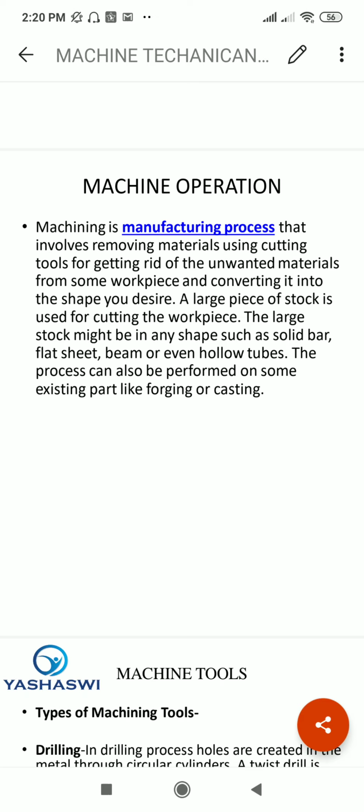The large stock might be in any shape such as solid bar, flat sheet, beam, or even hollow tubes. The process can also be performed on some existing part like forging or casting. Forging and casting operations, mostly in Bharat Forge Industries, are difficult to operate, but in cases of all the safety parameters or systems, it is easy to handle and perform in machining